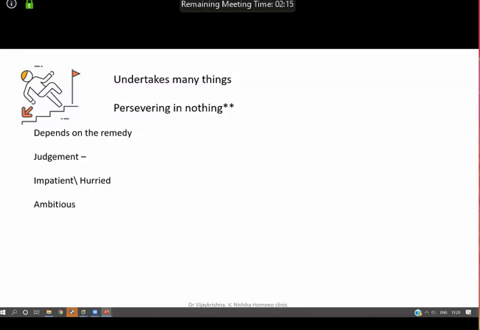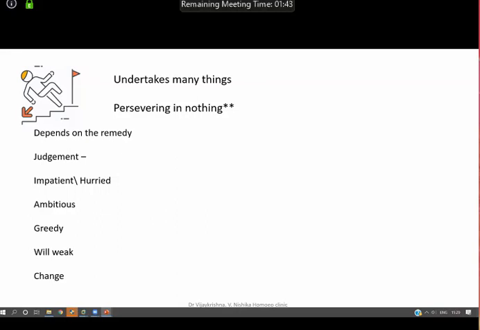So when somebody comes to you with this particular rubric, mind you, you have to understand: is the problem there with the judgment? Is he hurried, impatient? Is he ambitious, or is he greedy? Somebody tells him, no, there you get better profit, why don't you invest there? So he gives in to this and he goes for that. Is he greedy, or many times this person can be a weak-willed person? So is it weak-willed, or like your fluoric acid?